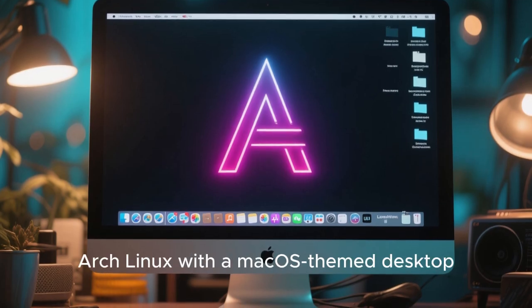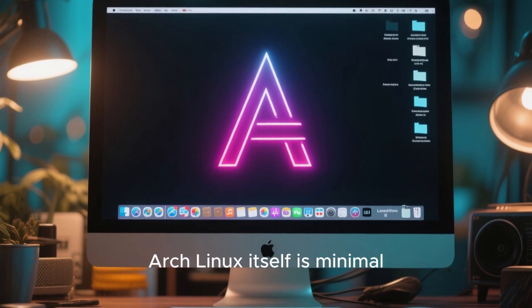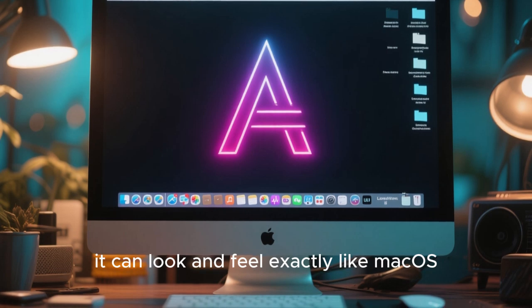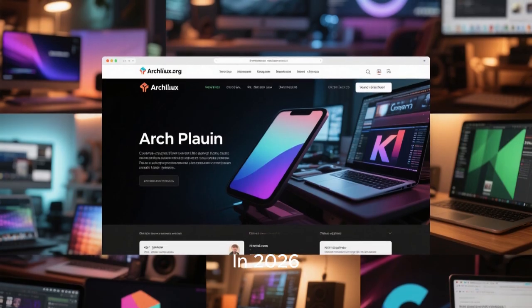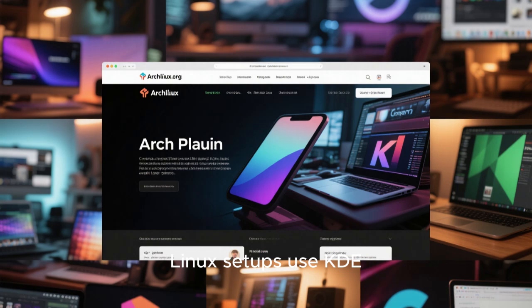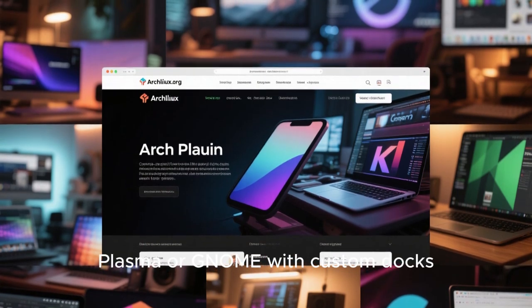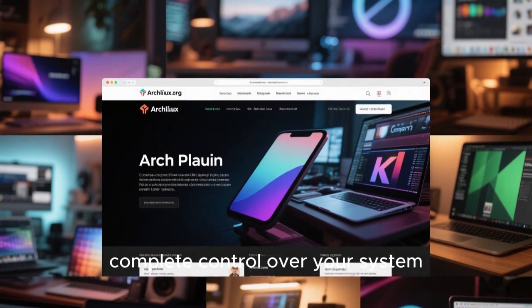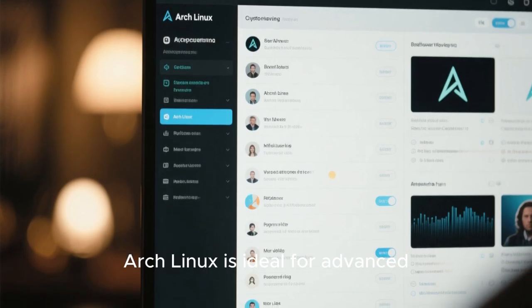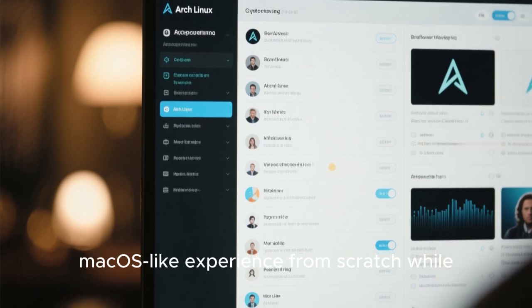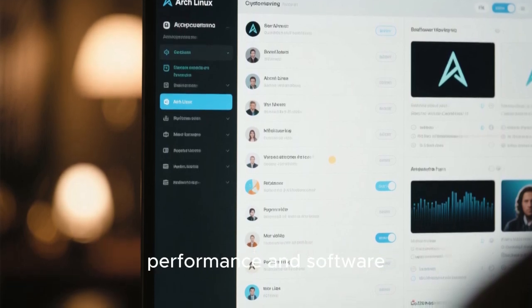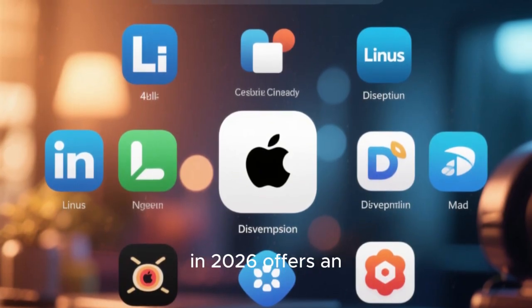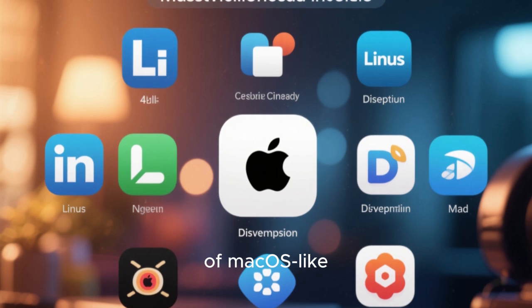Finally, 10th on the list is Arch Linux with a macOS-themed desktop. Arch Linux itself is minimal, but with the right desktop environment and theming, it can look and feel exactly like macOS. In 2026, many macOS-inspired Arch Linux setups use KDE Plasma or GNOME with custom docks, icons, and animations. The advantage of Arch Linux is complete control over your system. Arch Linux is ideal for advanced users who want to craft a macOS-like experience from scratch while maintaining full control over performance and software.